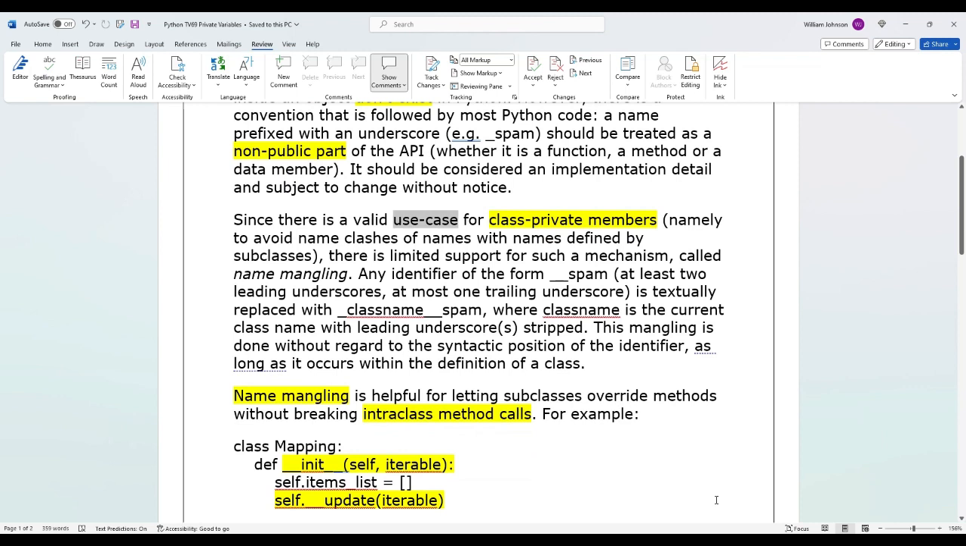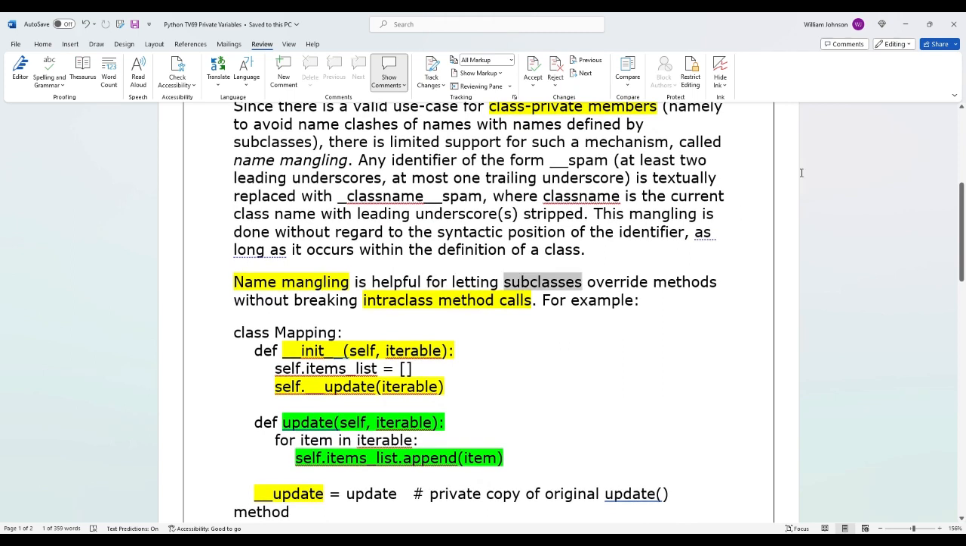Since there is a valid use case for class private members, namely to avoid name clashes of names with names defined by subclasses, there is limited support for such a mechanism, called name mangling. Any identifier of the form __spam, at least 2 leading underscores, at most 1 trailing underscore, is textually replaced with _classname__spam, where classname is the current class name with leading underscores stripped. This mangling is done without regard to the syntactic position of the identifier, as long as it occurs within the definition of a class. Name mangling is helpful for letting subclasses override methods without breaking interclass method calls.